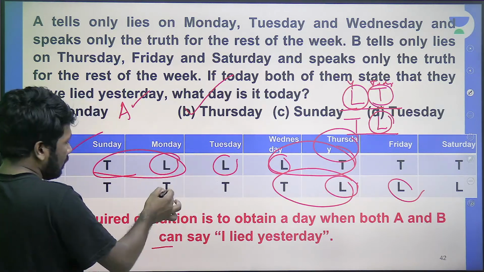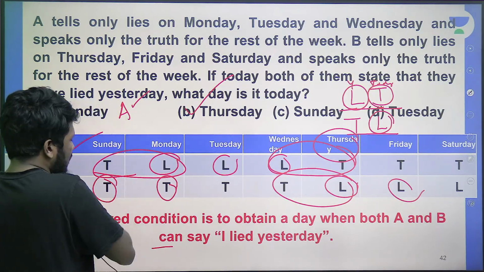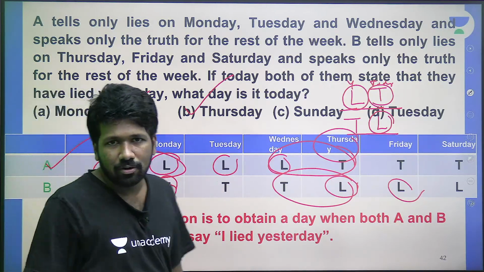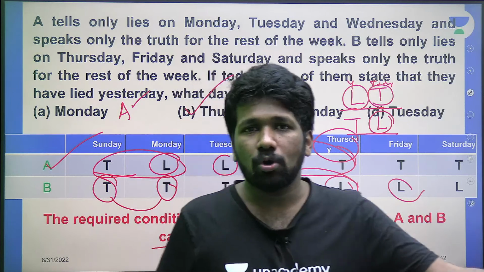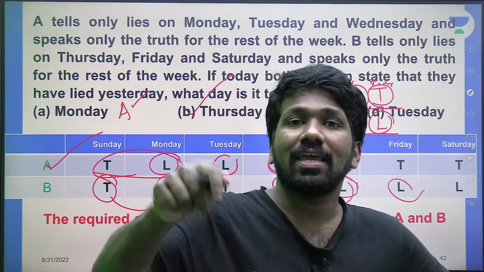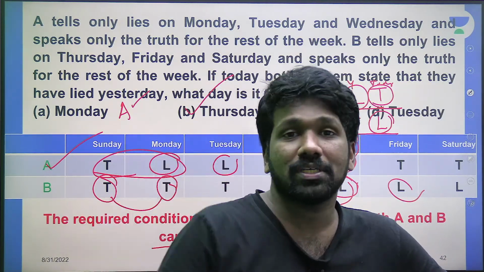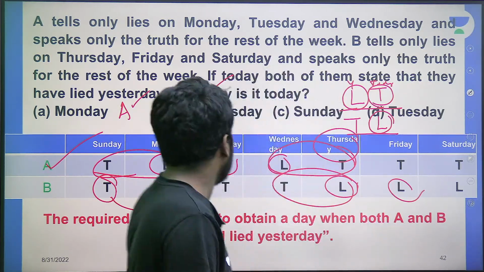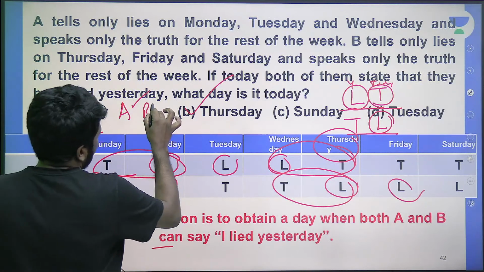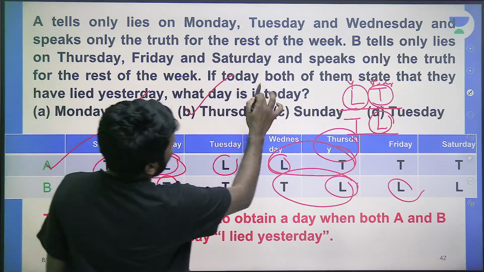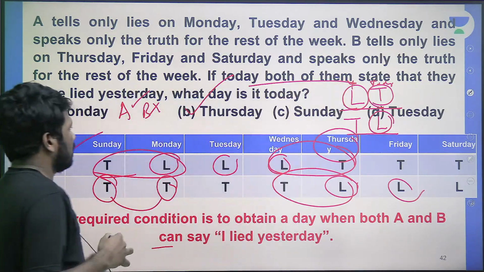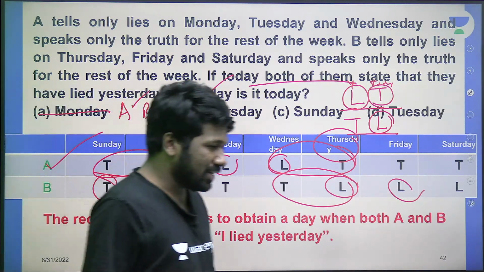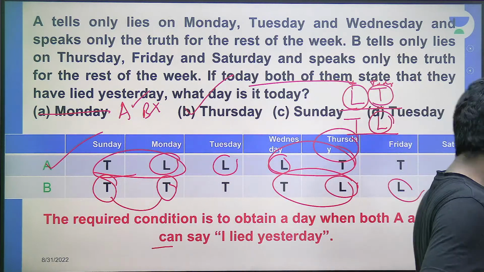But what about B? On Monday he is a truth speaker, on Sunday he is a truth speaker. So "I lied yesterday" is not possible to be told at all, because on Monday he should say only the truth. The truth about yesterday is that I told the truth yesterday. So him saying I lied yesterday is contradicting. So definitely B is not satisfying. The question says both A and B state this. B cannot state so. That is why Monday is not the answer. Is that clear? Why is Monday not the answer?